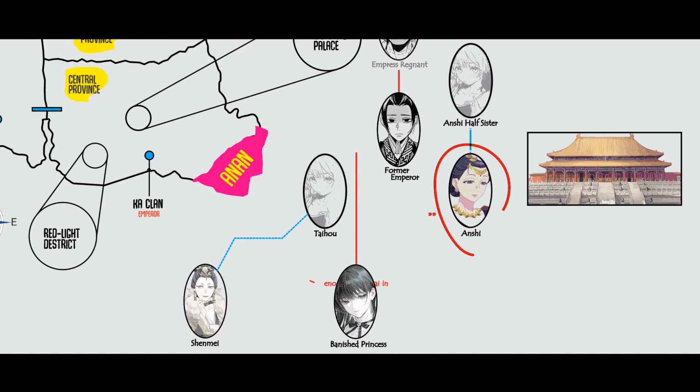On the other hand, Anshi's story played out differently. Her family, well aware of the former emperor's twisted preferences, strategically placed her in the inner court as a lady-in-waiting to her older half-sister. As expected, Anshi was assaulted by the emperor and became pregnant. But unlike Taihu, Anshi's family acted fast. They publicly announced the pregnancy, forcing the emperor to take Anshi as his wife before the court could intervene.